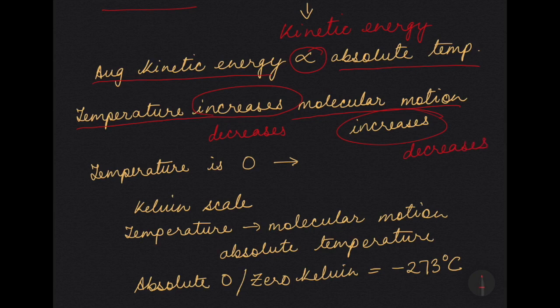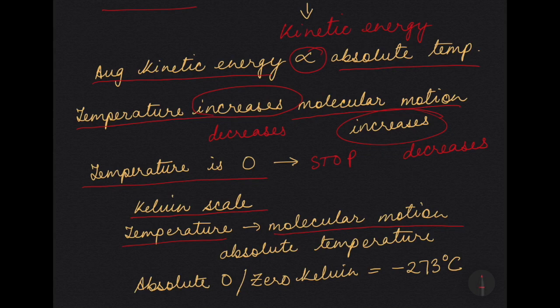That means if the temperature becomes 0, what will happen to the molecular motion? It will completely stop. So this fact is applied in defining a scale of temperature called the Kelvin scale. When we talk about absolute 0, we are talking about a temperature at which the molecular motion completely stops. It completely ceases on the Kelvin scale.